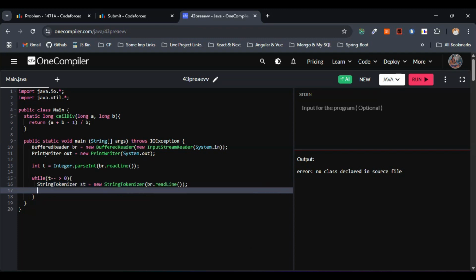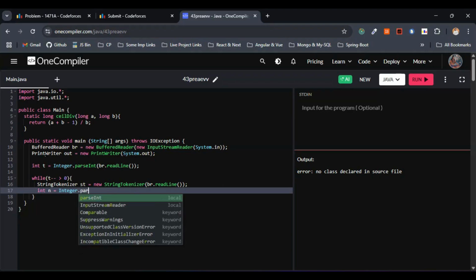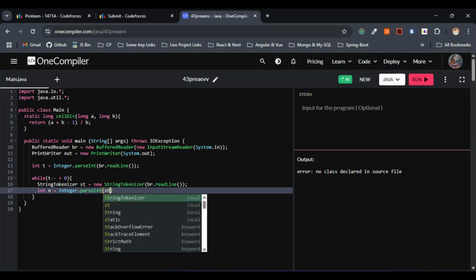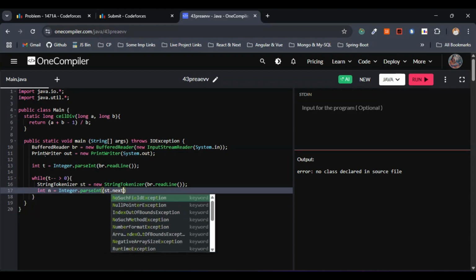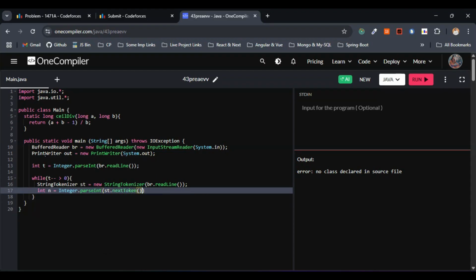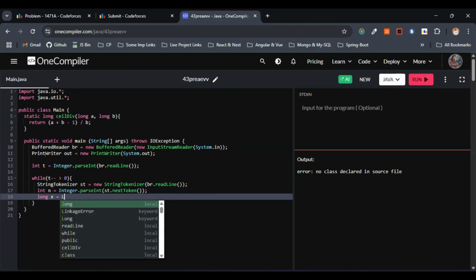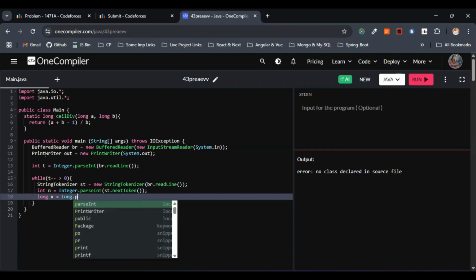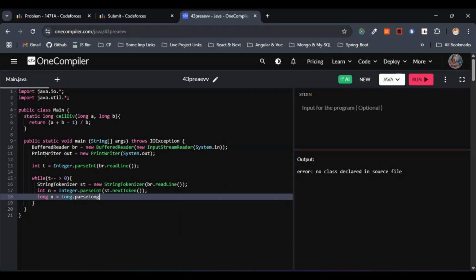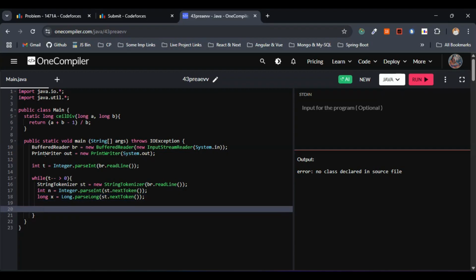So this is fine. So the next step would be, let's assign n, so this will be Integer dot parseInt st dot nextToken. This is fine. This one would be long x equals Long dot parseLong st dot nextToken. This is fine. Let me come out of this one. Sorry, let's move on with the further steps.